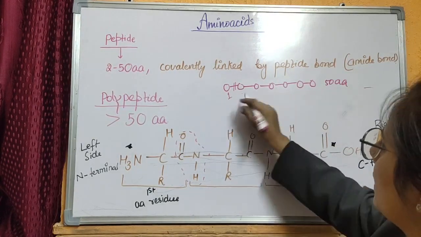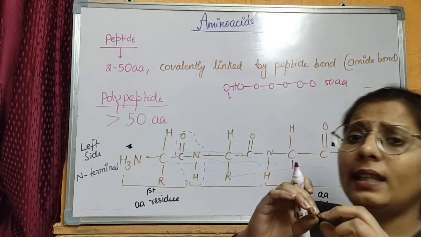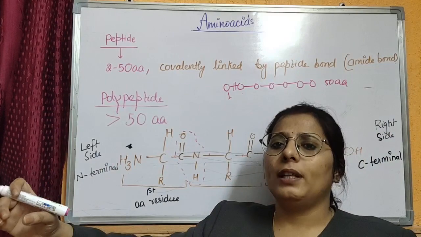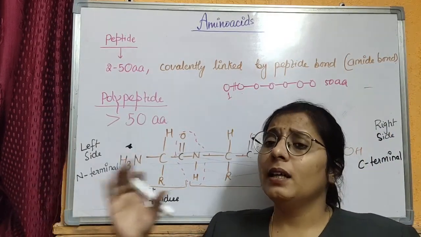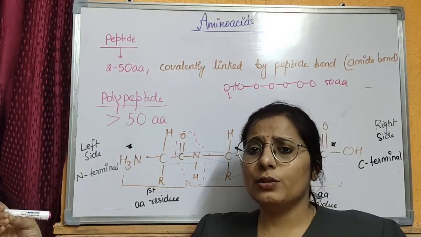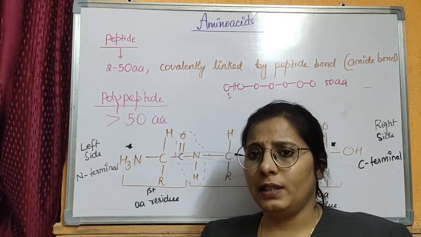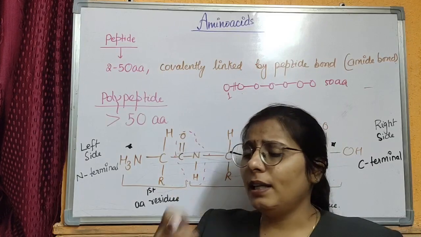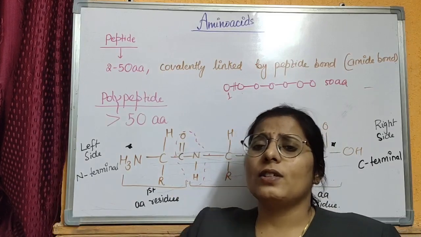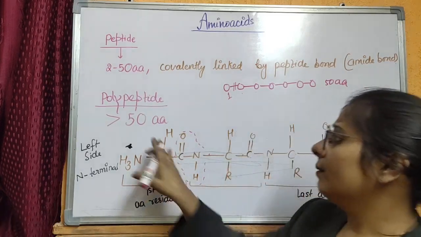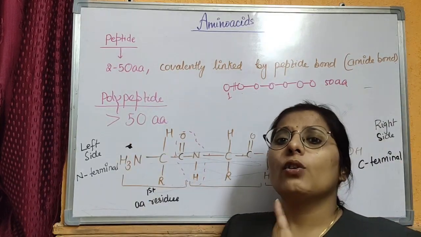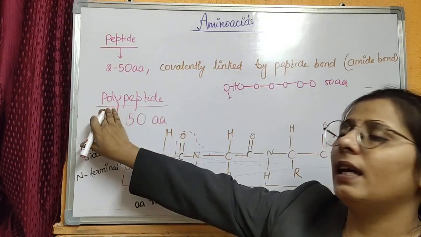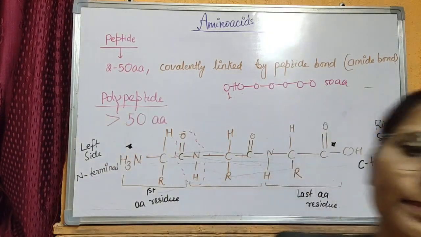When two amino acids are bonded together, they form a stretch of amino acids called a peptide. If the number of amino acid residues is less than 50, it is called a peptide. But when the number of amino acid residues in a stretch is more than 50, then it is called a polypeptide. Means the peptides are in higher number.